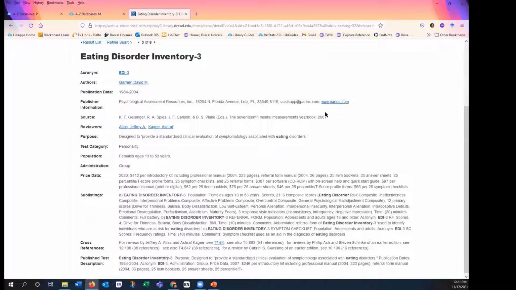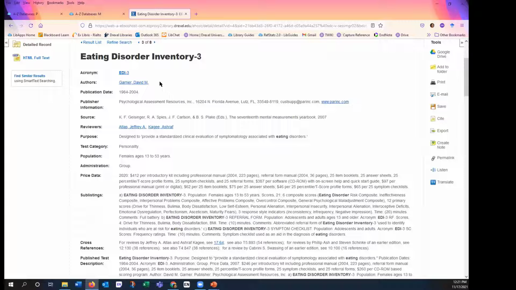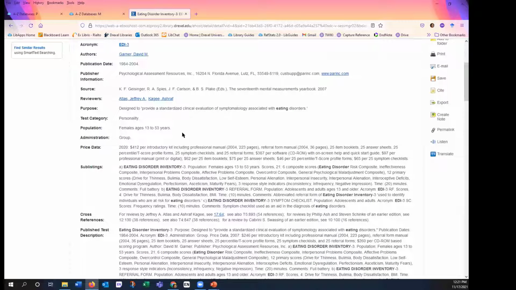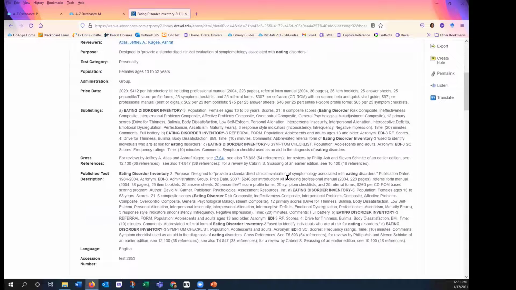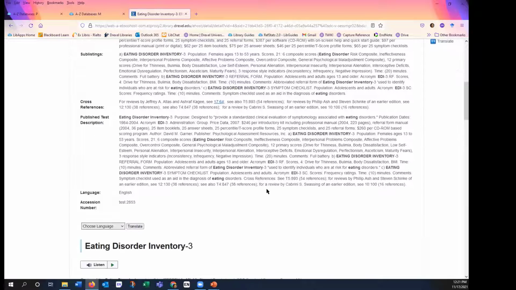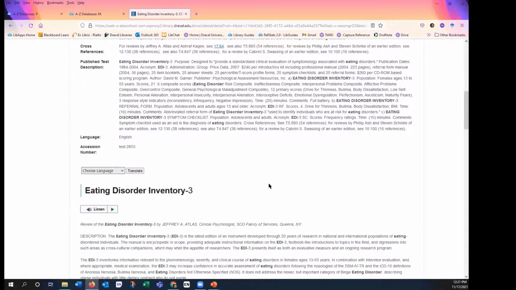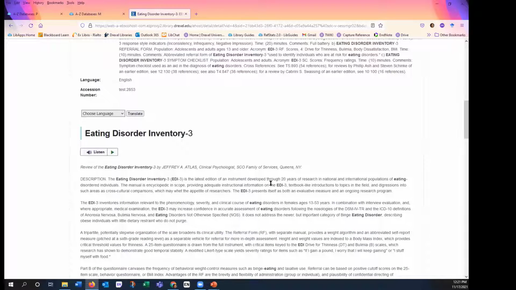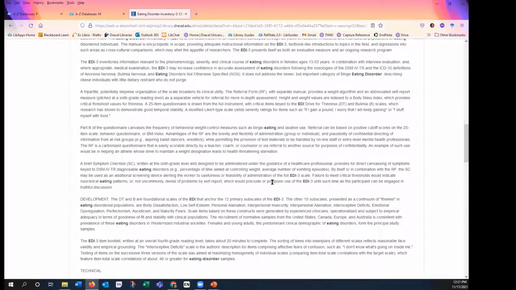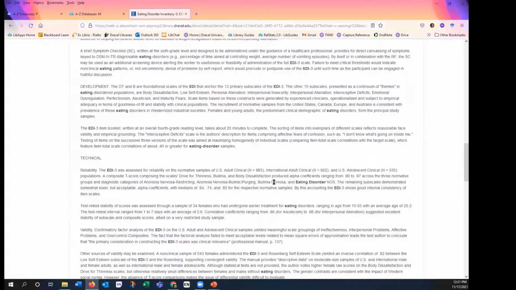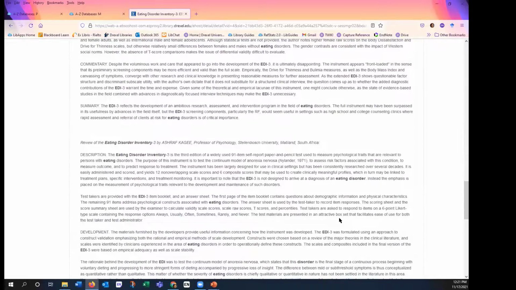This is going to provide me with a little bit of information about the test, including the acronym, but also how much it's going to cost, what the population is, whether there are any other subtests within the test, and a little more detailed description of it. And if I keep scrolling, this is where I see the test reviews, typically written by experts in the field.